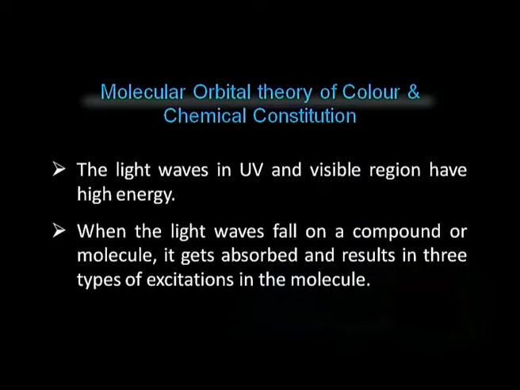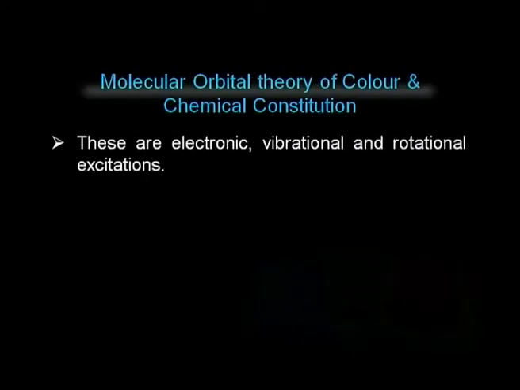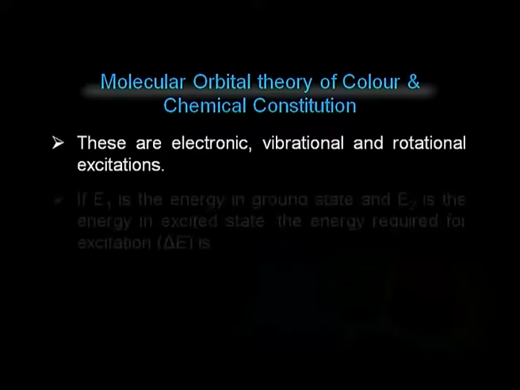Before that, I think all of you know that light waves in the UV and visible region have high energy. When light waves fall on a compound or a molecule, they get absorbed and result in three types of excitation in the molecule. These excitations are either electronic, vibrational or rotational in nature.